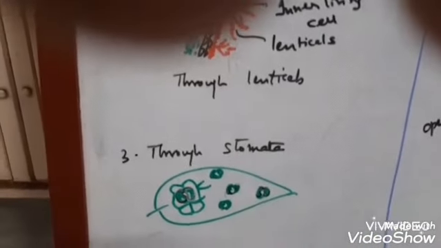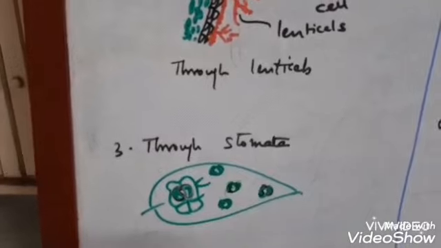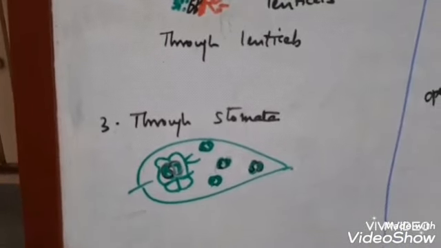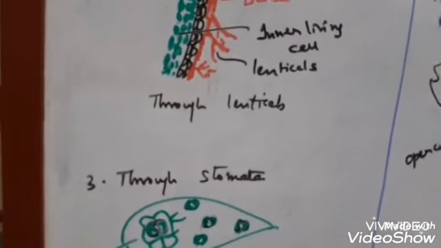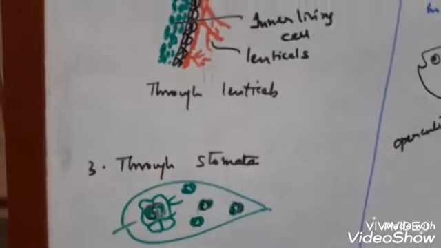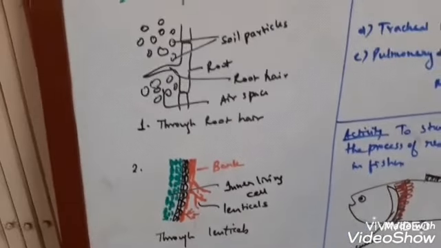And last is through stomata. You very well know what stomata are. There are tiny holes present in the leaves on the undersurface that exchange gases. The stomata are guarded by guard cells. Two guard cells guard each stoma. So these are the three ways of exchange of gases in plants.